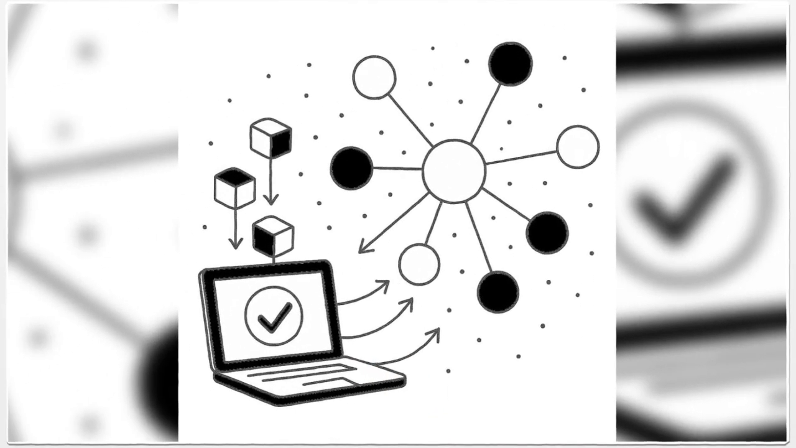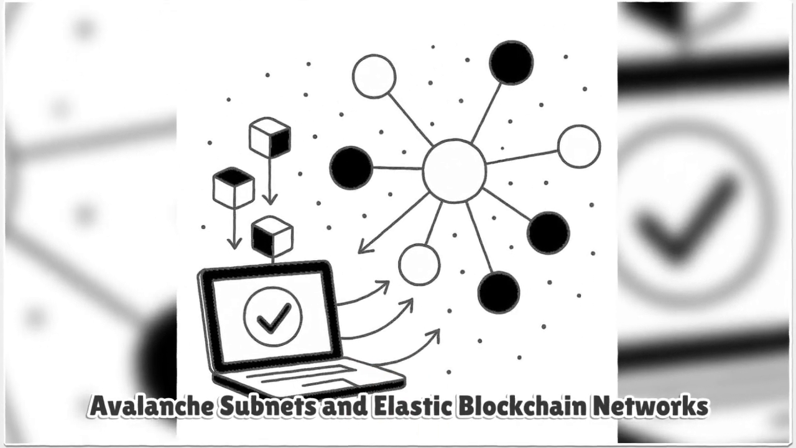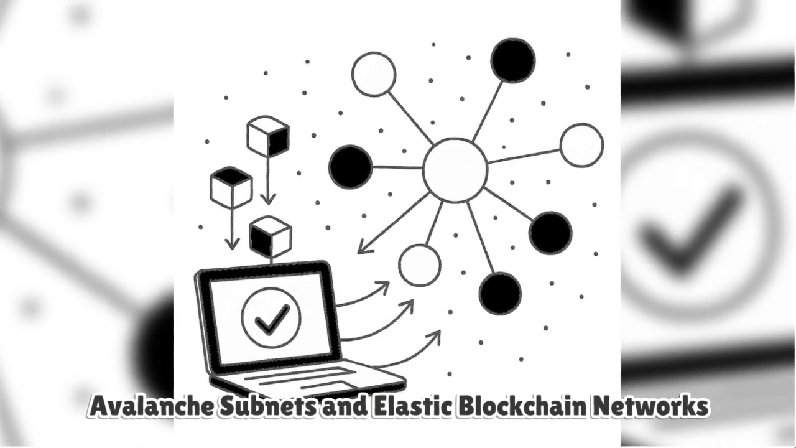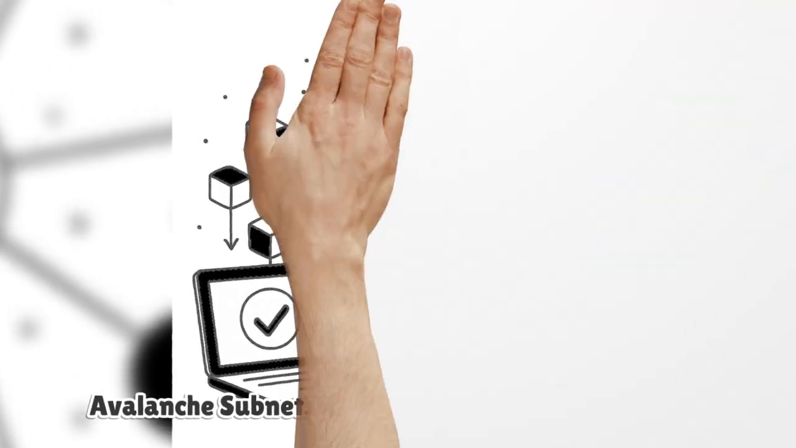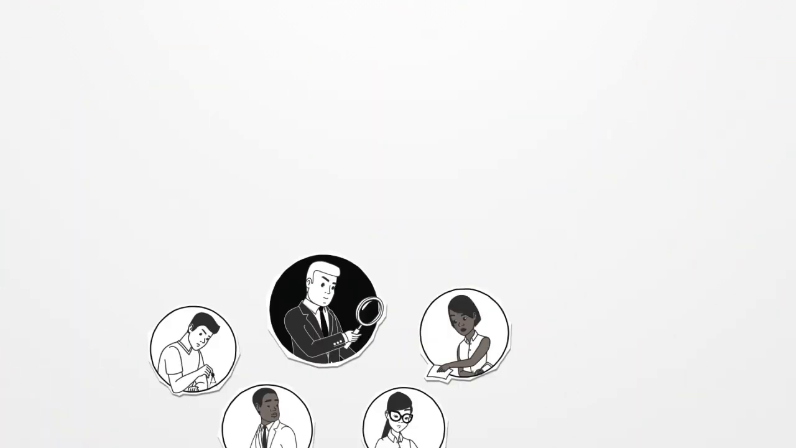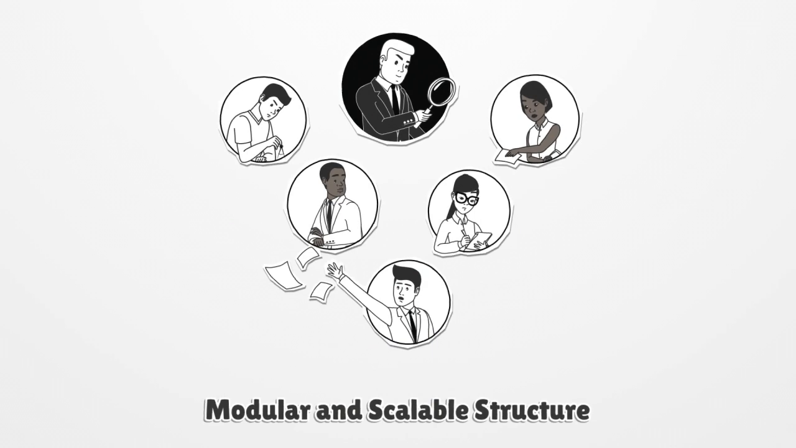The Avalanche Subnets and Elastic Blockchain Networks whitepaper expands on Avalanche's key innovation: independent, customizable blockchains called subnets. These subnets allow developers, institutions, and communities to build networks that fit their needs while staying connected to the Avalanche ecosystem. By separating consensus, execution, and validation, Avalanche introduces a structure that is modular, scalable, and adaptable across industries.